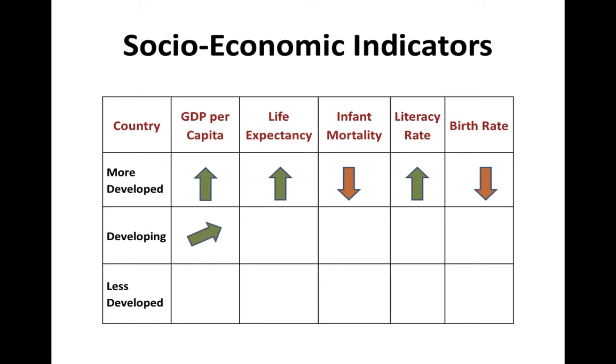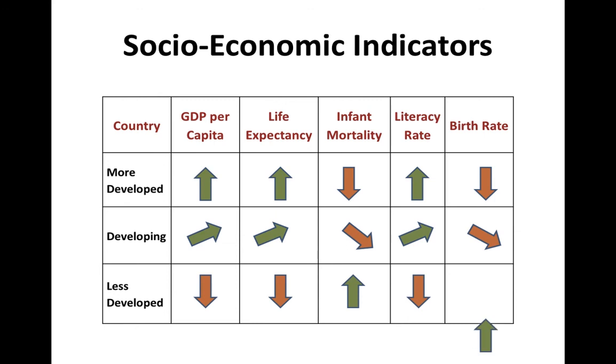Because remember, in rich countries, people have fewer kids. Developing countries, everything's increased. Well, all the good stuff is increasing. GDP per capita is increasing. Life expectancy is increasing. Infant mortality is going down. Literacy rates are increasing, and birth rates are going down as well. The least developed countries, it's basically the opposite of the more developed. So GDP is low, life expectancy low, infant mortality is high, literacy rate is low, and the birth rate is high. All right, and that's it for economics.